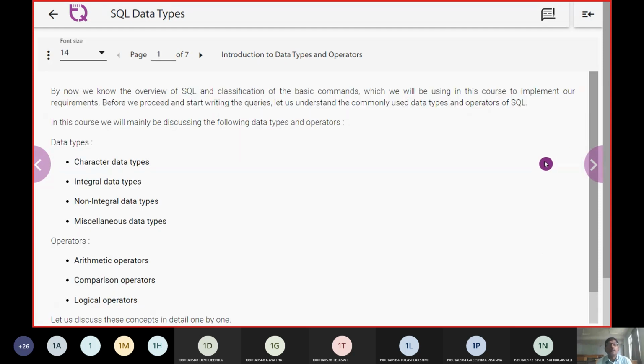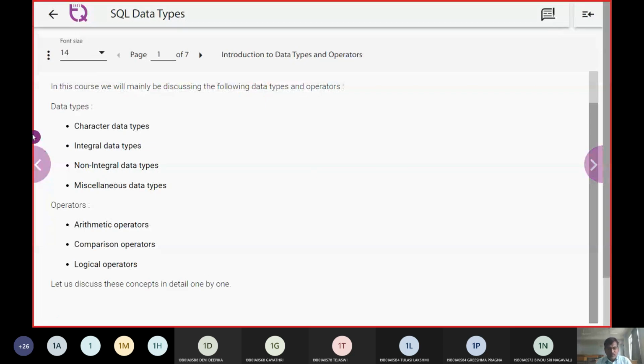So let us go in depth regarding the first part of SQL, data types. In SQL data types, there are 2 ways of looking at things in this course. One, we are going to call it data types. Another, we are going to call it operators.